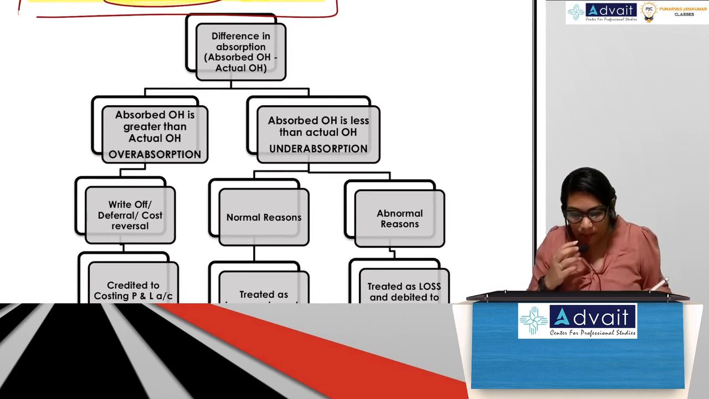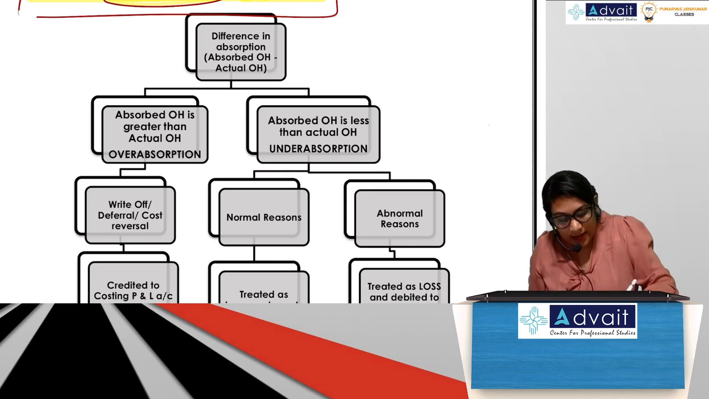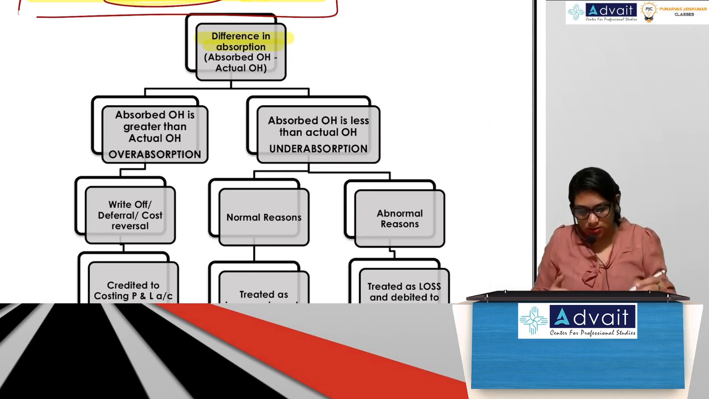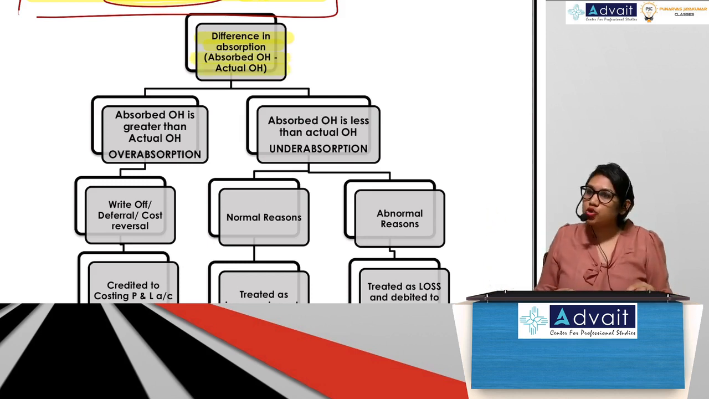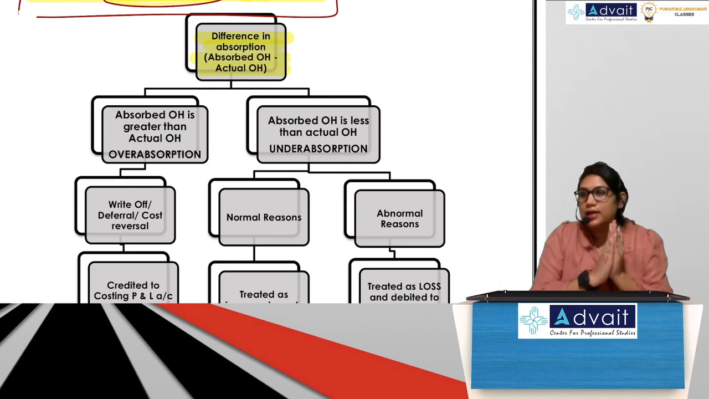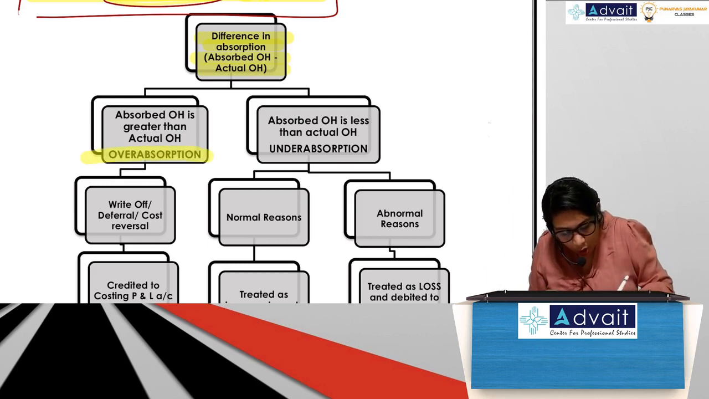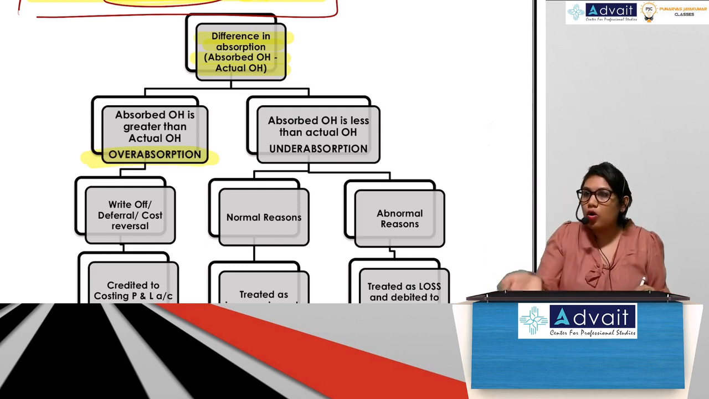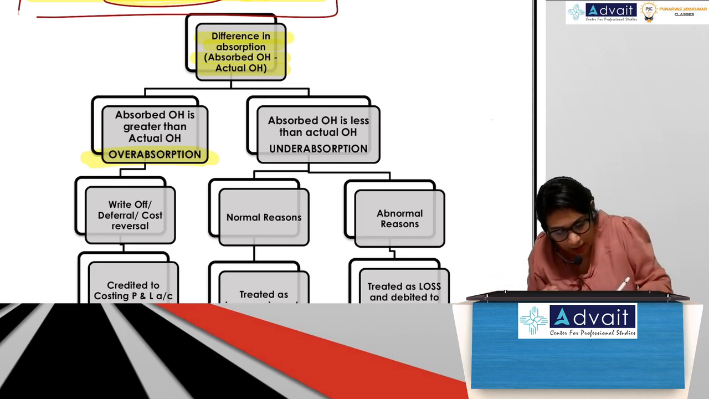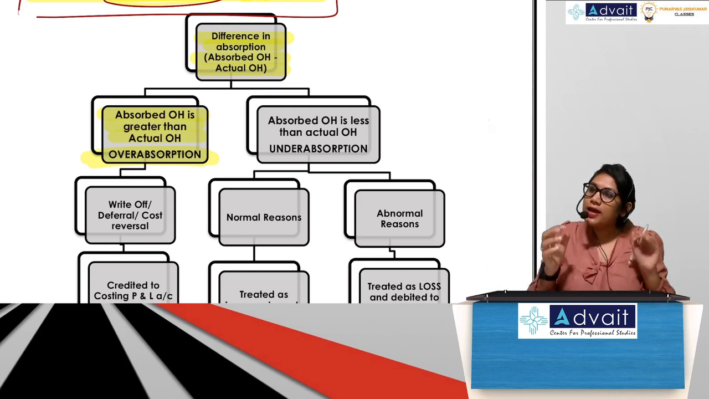Suppose now there is a difference in absorption, which means what I have charged is not the same as my actual. So I get a difference. So absorbed overhead minus actual overhead is what I'm seeing. Suppose I have absorbed more than what is actually incurred. What will I get, guys? Over absorption. I've absorbed more. Overcharge. I have charged more, but actually it was not that much. So here absorbed overhead is greater than actual overhead.